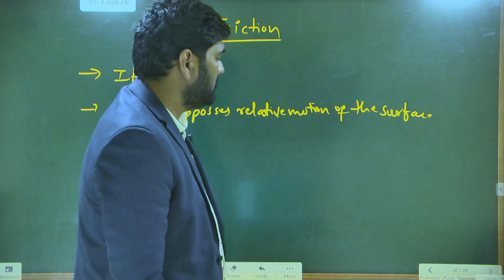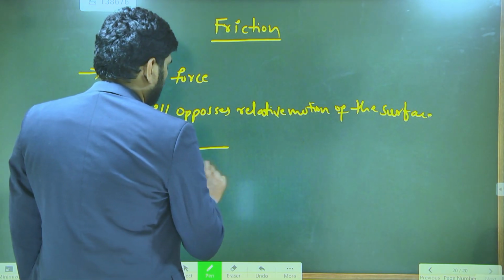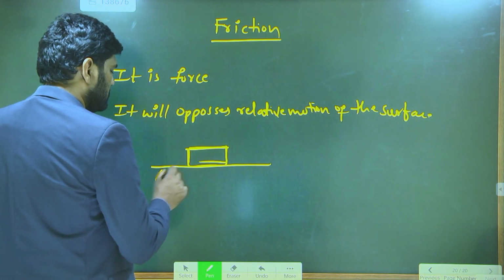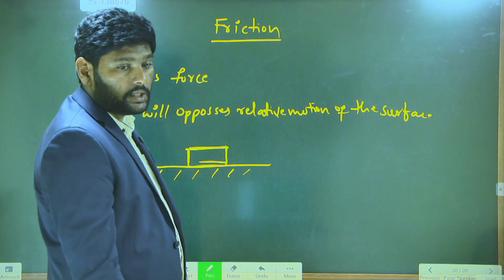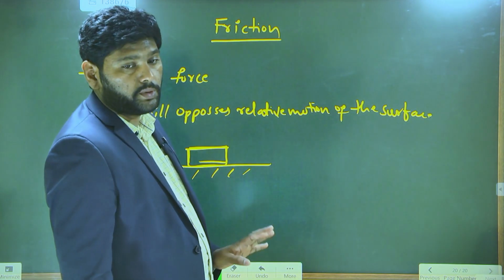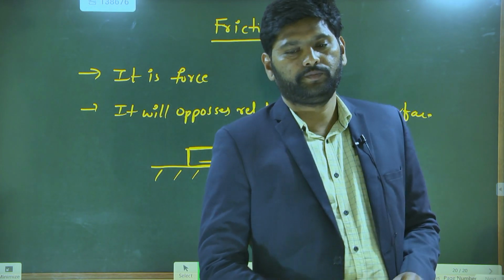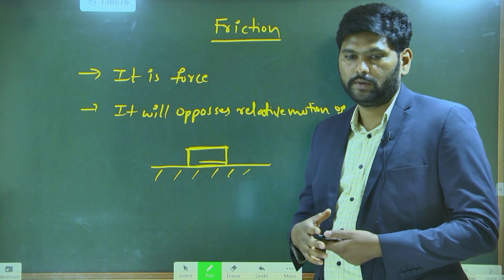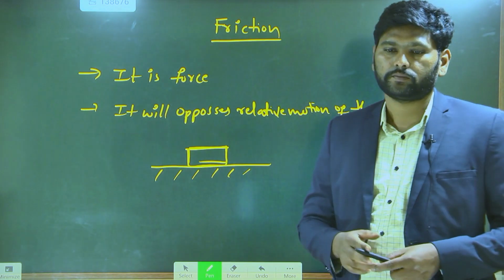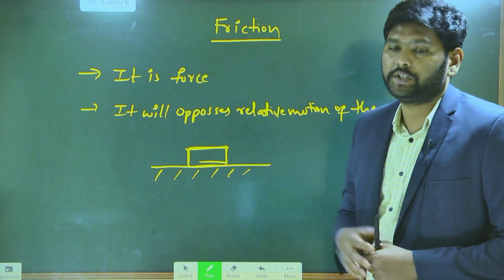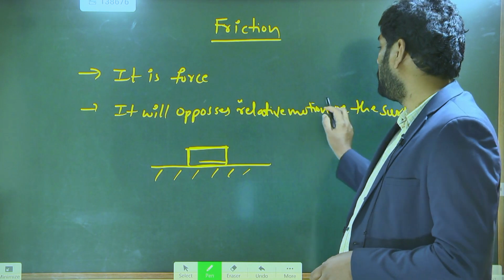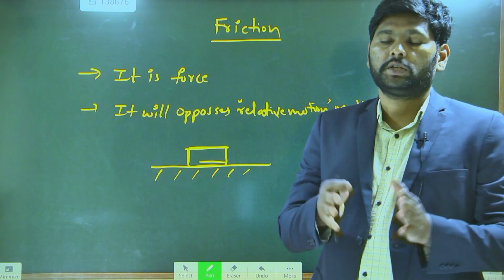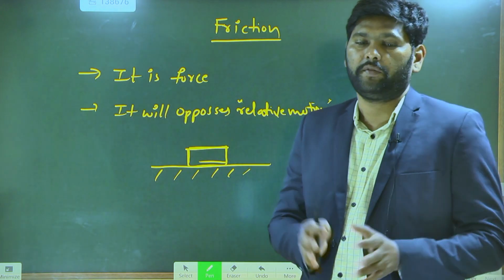What is this relative motion? For example, let me take this as a surface and this is an object. This object is on the rough surface. If the object is at rest, you cannot observe any friction force. If the object is in motion, you will observe the friction. That is the meaning of relative motion. Only when the object has relative motion does friction exist between the surfaces.